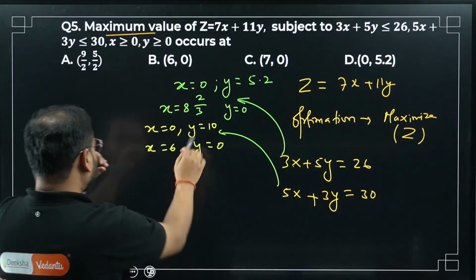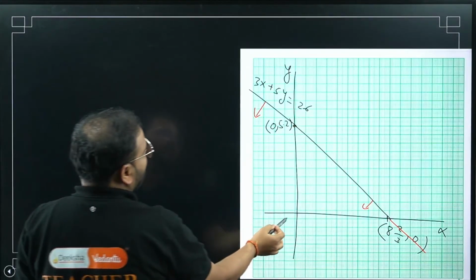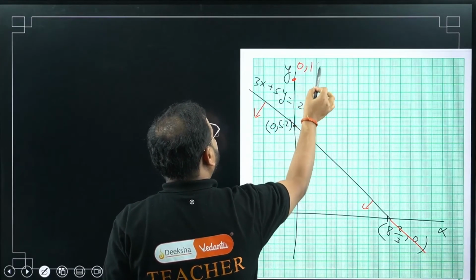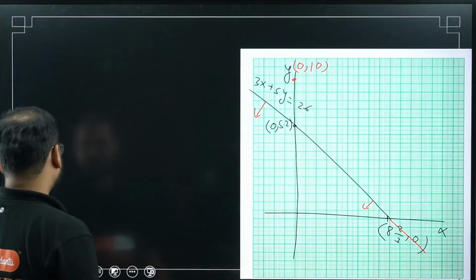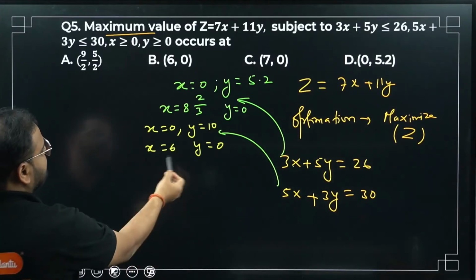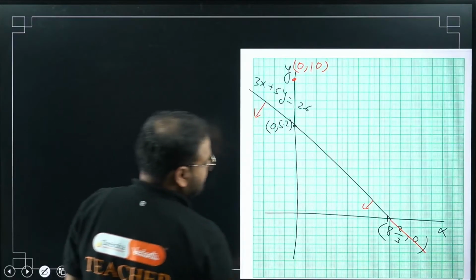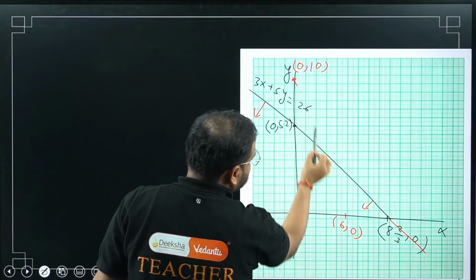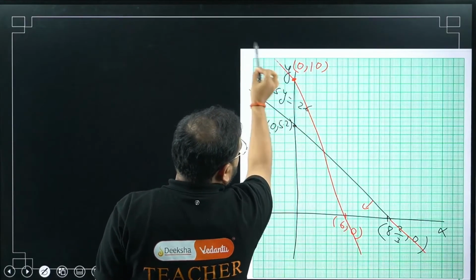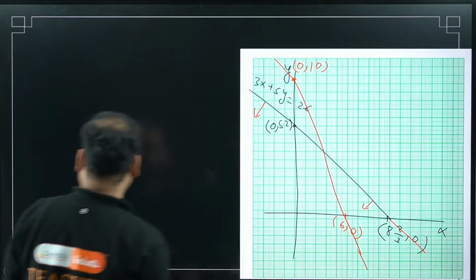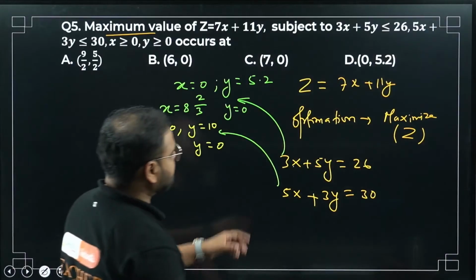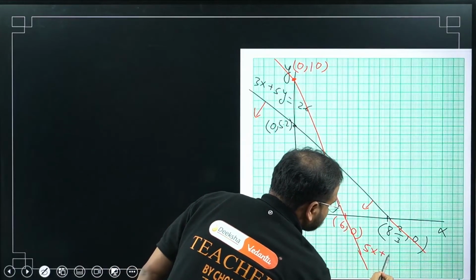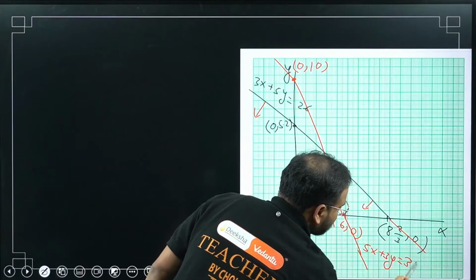X is 0, y is 10, somewhere over here. The other one: x is 6, y is 0. So the line will go like this. The equation of this line is 5x plus 3y equals 30.